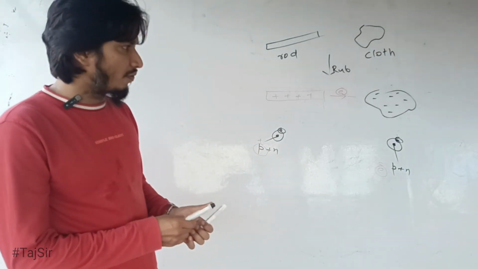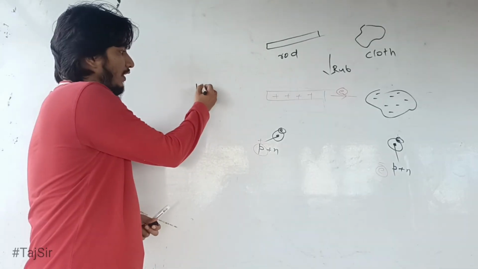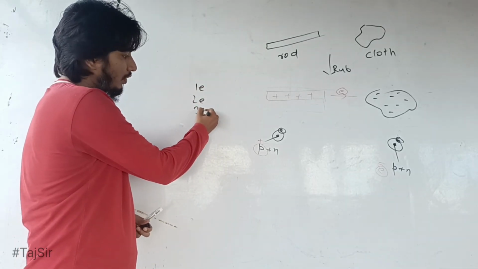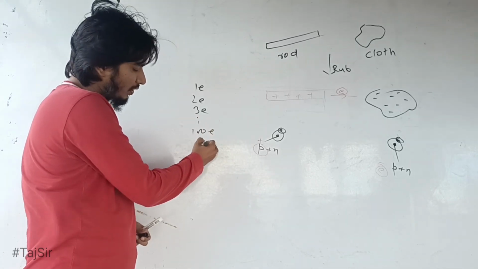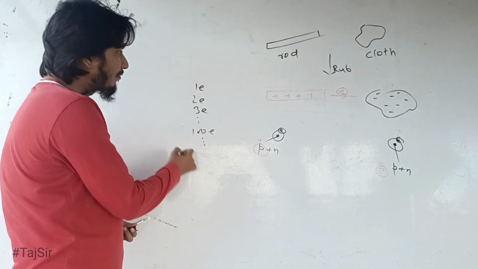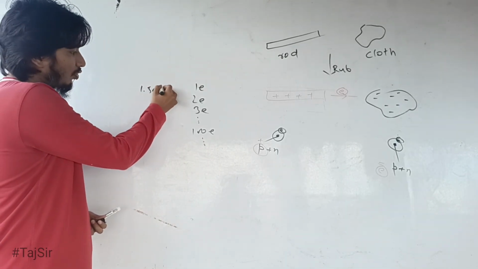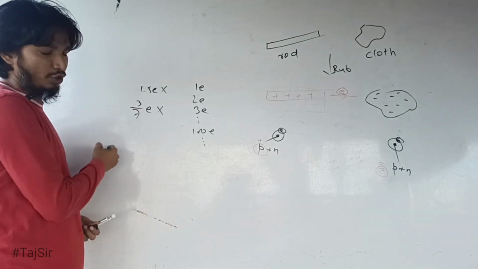And this movement of electrons can be one electron at a time, 2 electrons, 3 electrons, or 100 electrons, or millions of electrons. But it can never be 1.5 electrons, not possible, 3 upon 7 electrons, not possible.